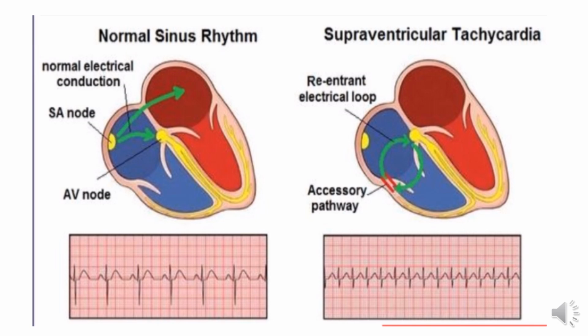But when the current is not coming from the SA node, and if you see here, this is an accessory pathway of the current. It passes through the AV node, then again through the accessory pathway, another abnormal pathway, it goes back to the AV node. It is not coming from the SA node. So what changes will you see on the ECG, because sometimes you will see the rhythm strip only.